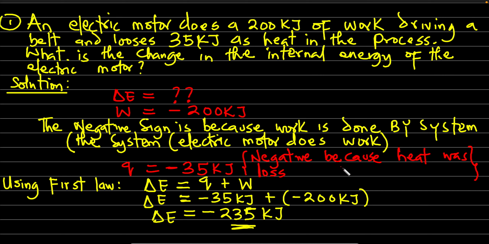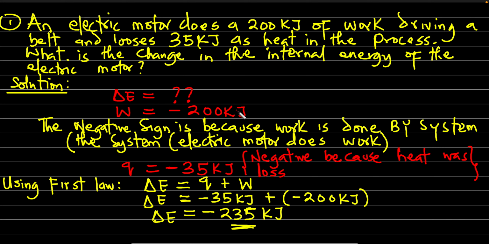Now this Q here, they give us heat. The Q is always heat absorbed or evolved. Evolution of heat means loss of heat. Absorption of heat means gain of heat. So when they told us that the system loses 35 kilojoules, it means heat was evolved, heat was given out. And the sign convention for evolution is negative. So we're going to add a negative sign here to show that heat was given out. So the 35 kilojoules, we'll write it down.